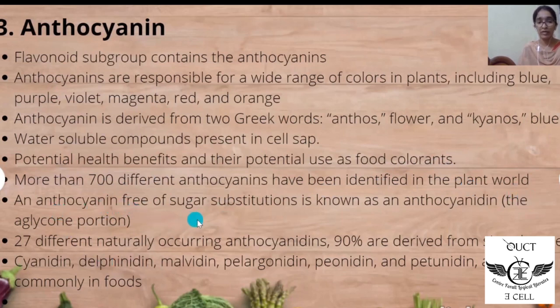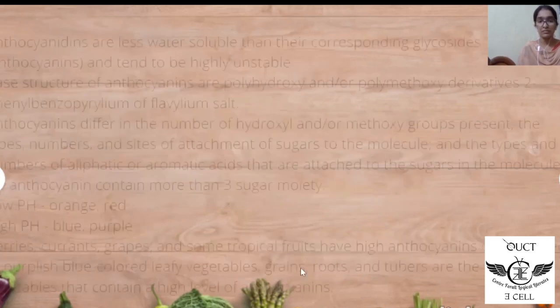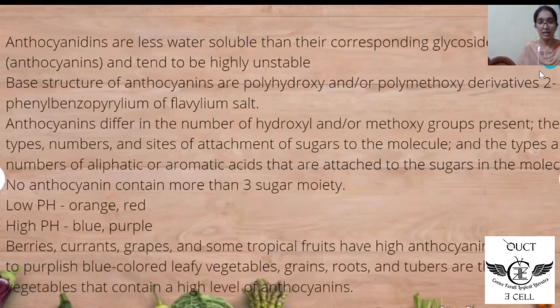An anthocyanin free of sugar substitution is known as anthocyanidin, which is the aglycone portion. There are 27 different naturally occurring anthocyanidins. 90% are derived from the 6 aglycones, which are mainly cyanidin, delphinidin, malvidin, pelargonidin, peonidin, and petunidin, which occur commonly in foods. Anthocyanidins are less water soluble and their corresponding glycosides tend to be highly soluble.